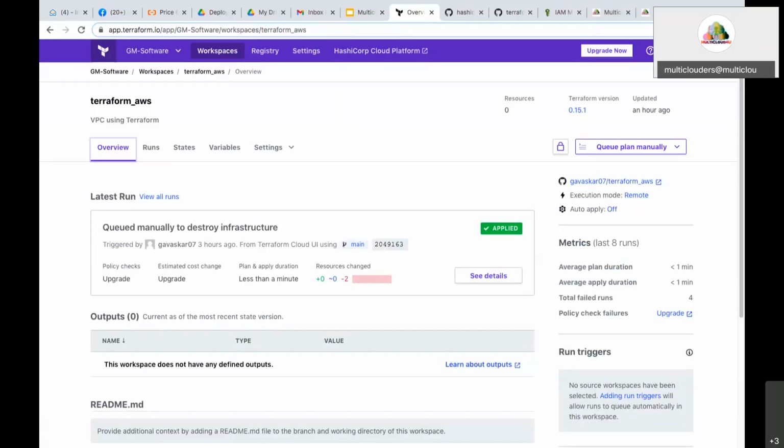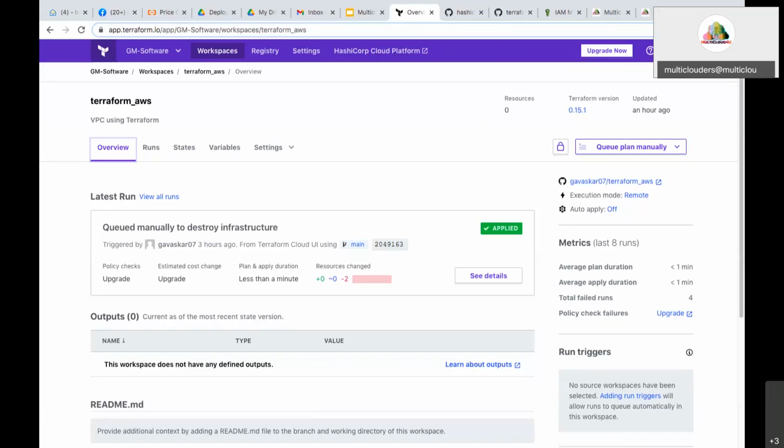See, this is the GitHub code. Now I am going to create an infrastructure with one VPC and one subnet inside that VPC. Before creating the infrastructure in the AWS cloud, I have to plan it first.